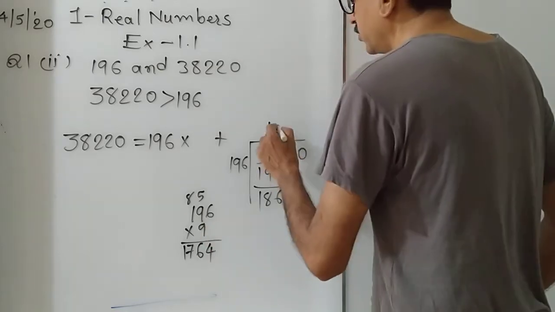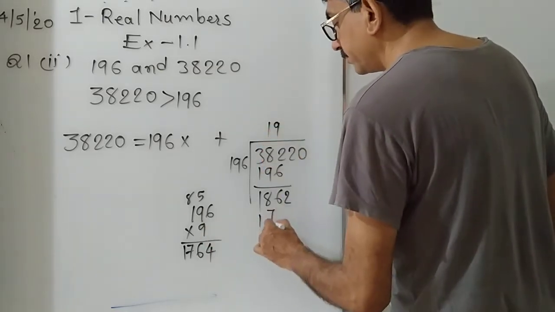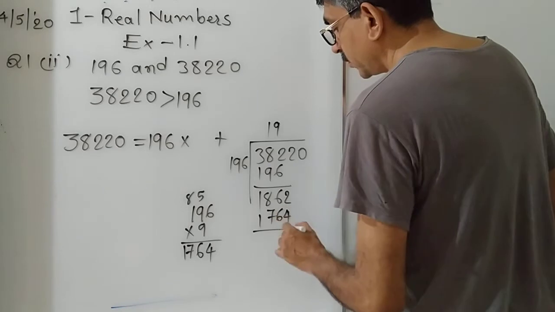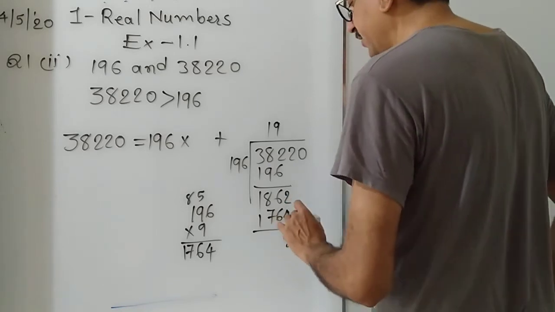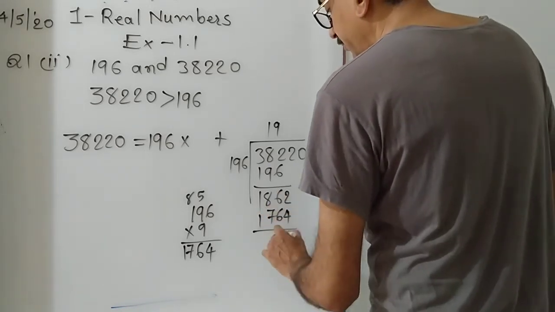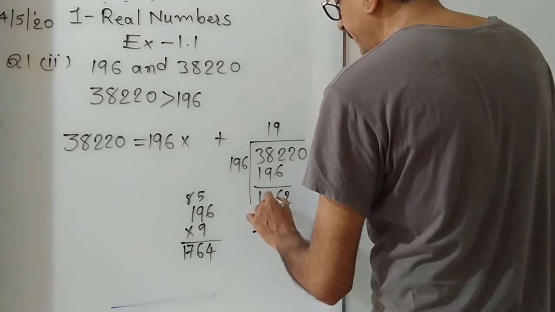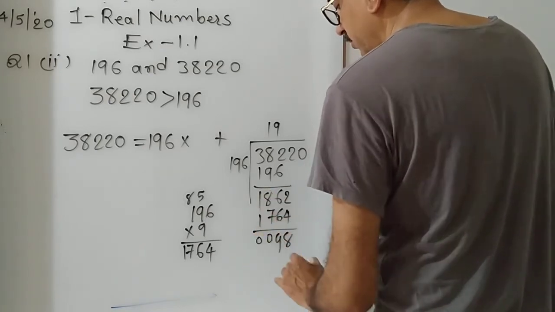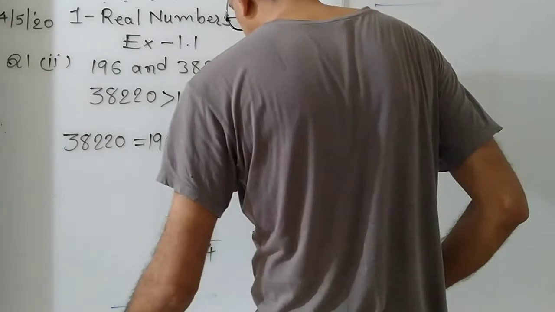Then it is quite close. 12 minus 4 is 8.